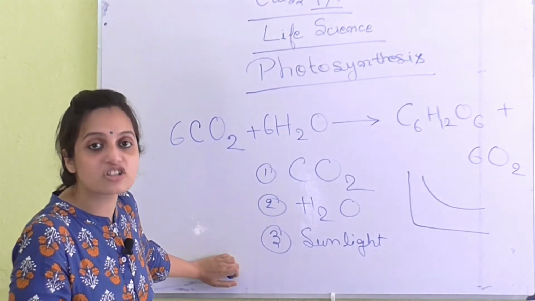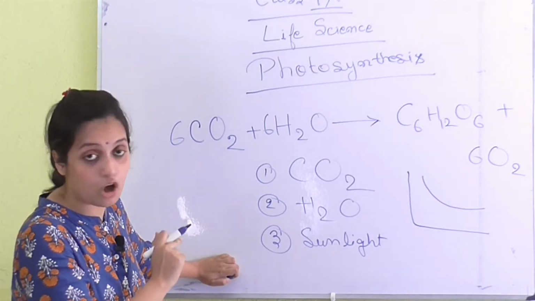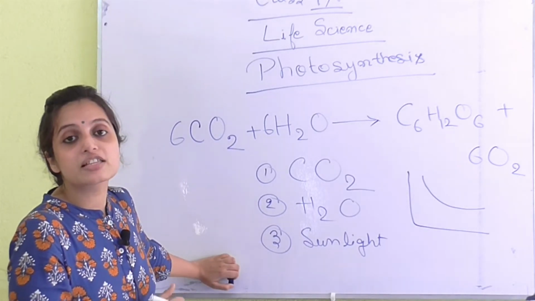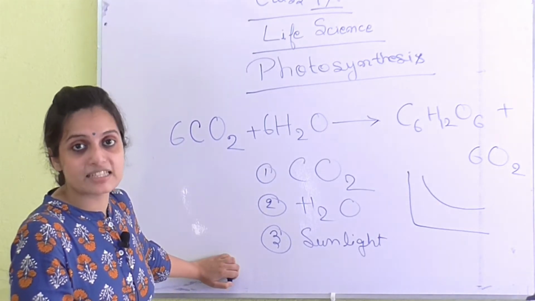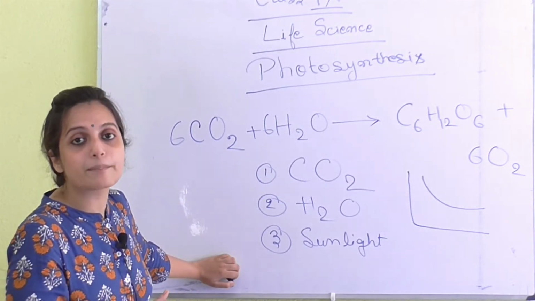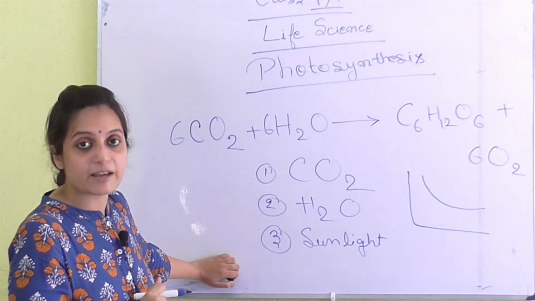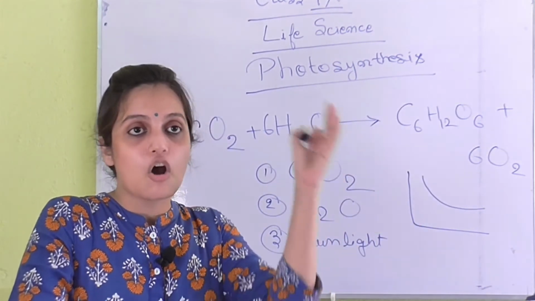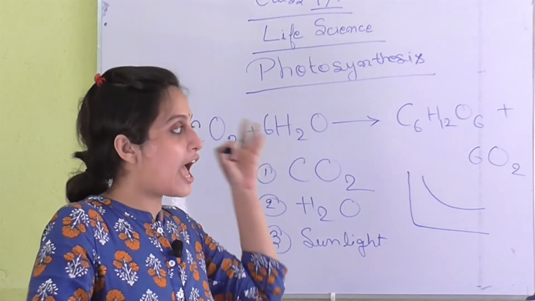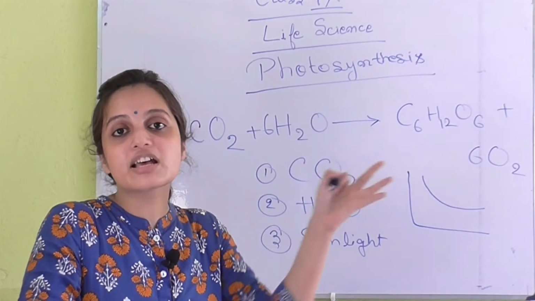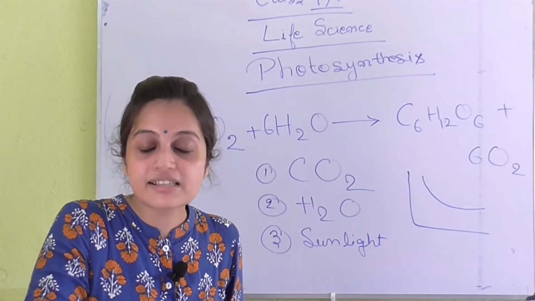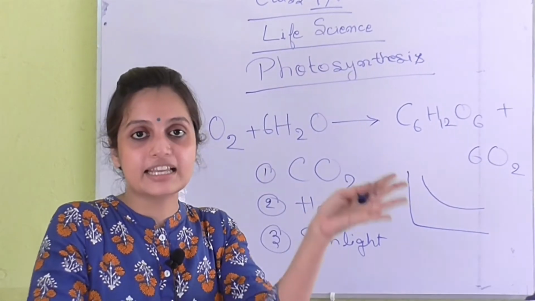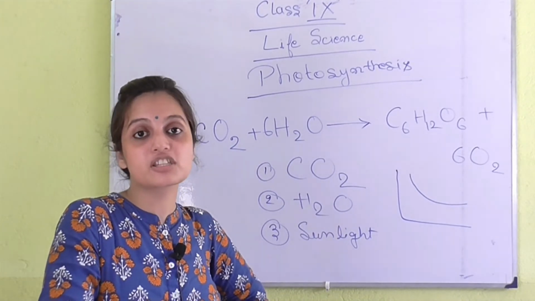And what is action spectrum? From the plot, the rate of photosynthesis at various wavelengths captured by the pigments is known as action spectrum. So action spectrum means the rate of photosynthesis by the pigment at various wavelengths, and absorption spectrum means the various pigments capture various wavelengths, and the curve that is being found, that is the absorption spectrum.